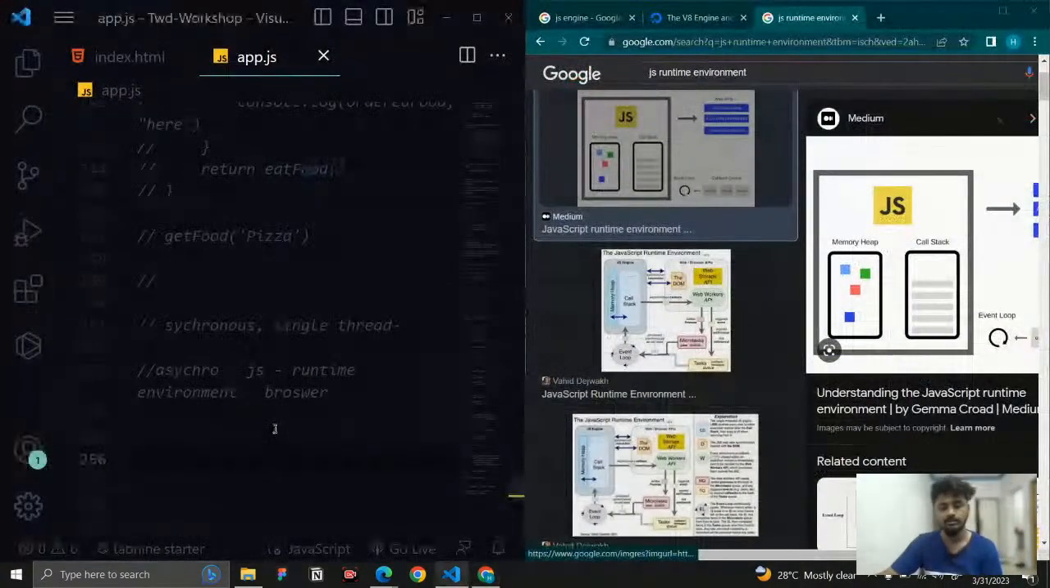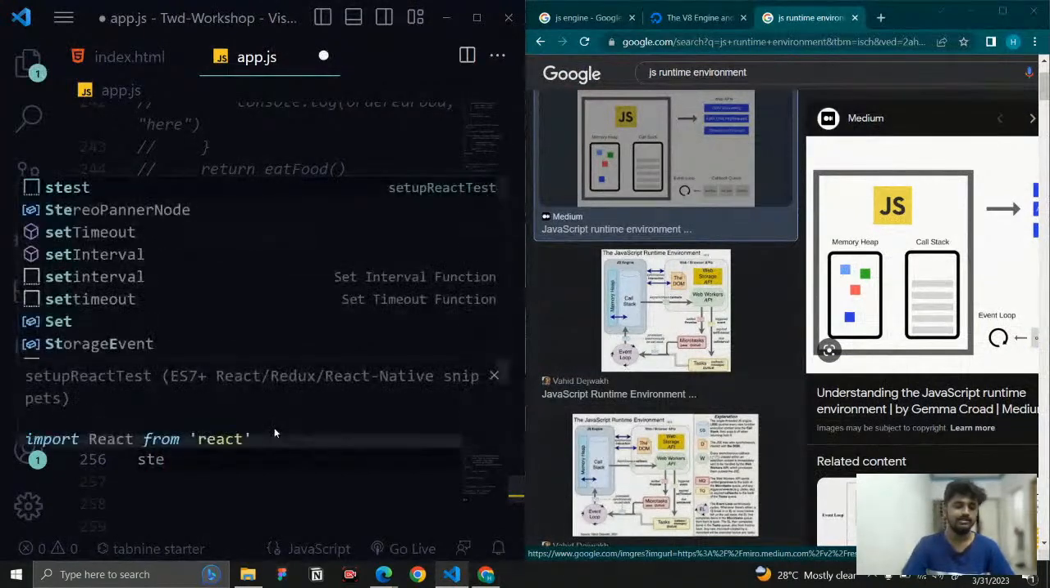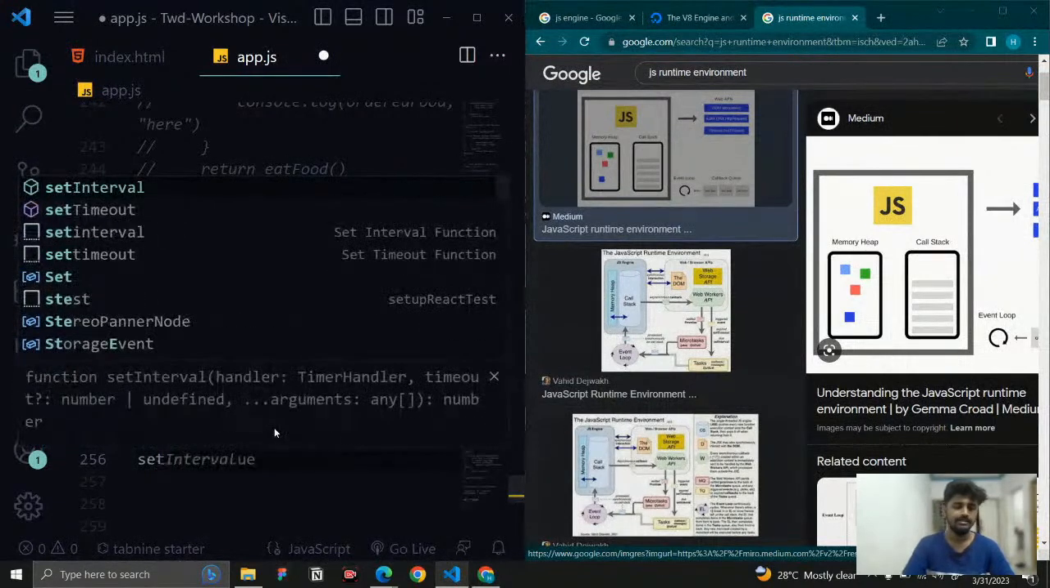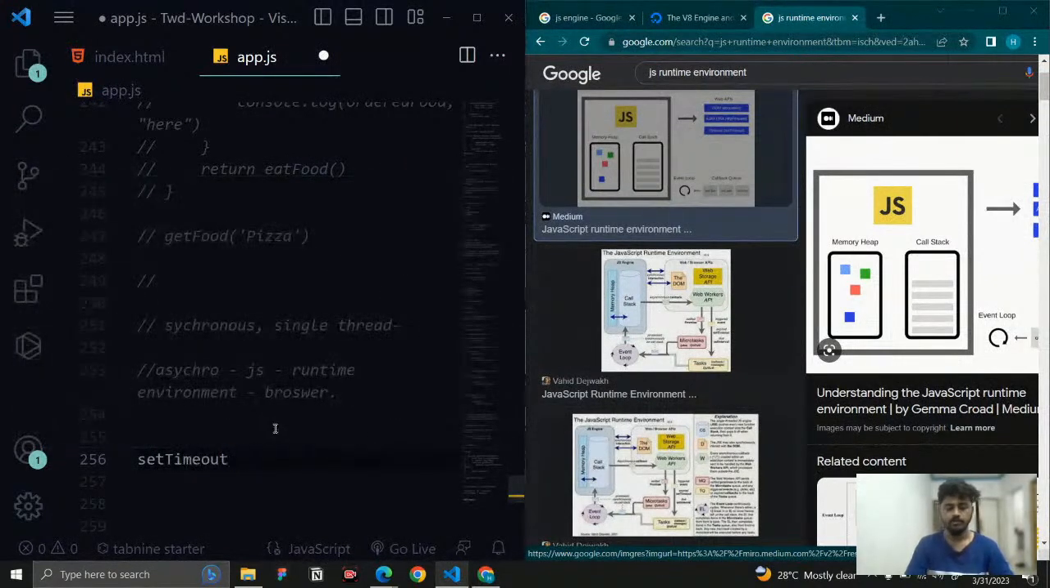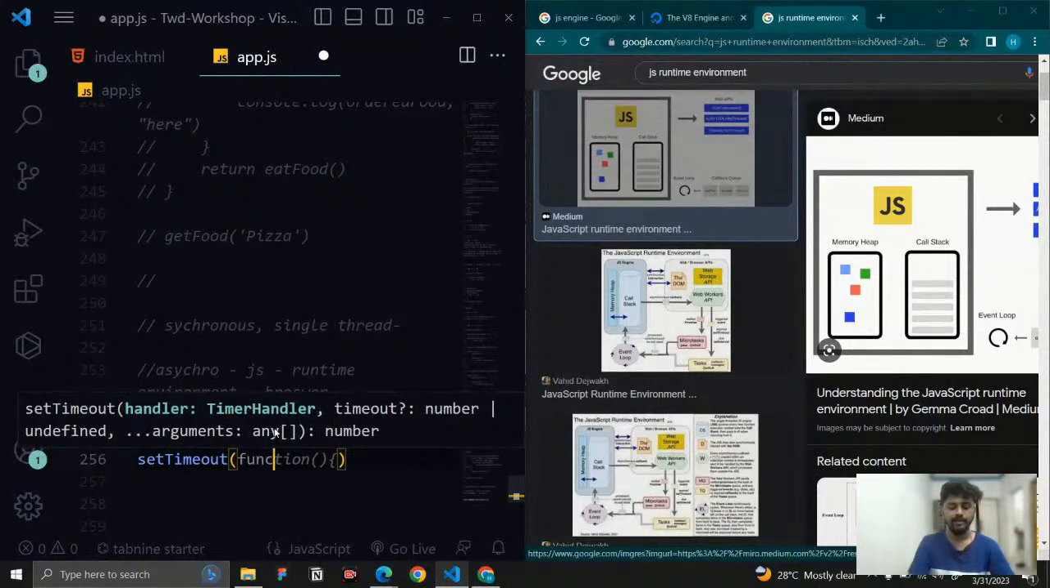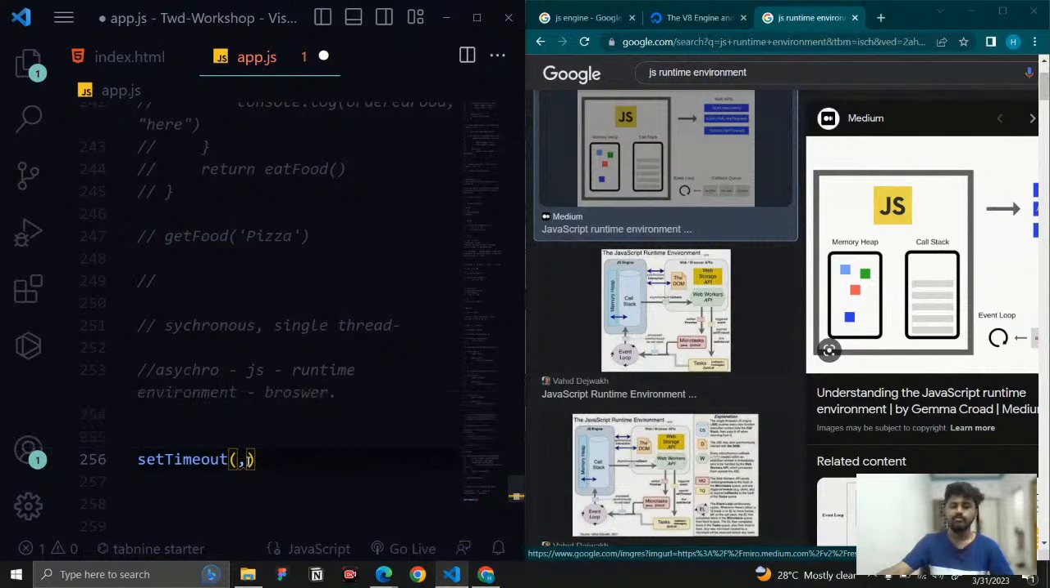For example, right now let me see what a timer is and how we can work with it. We have two types of timer: setTimeout and setInterval. Let me see what setTimeout is. I'm going to create a setTimeout, and it takes a function. It has two parameters. The first parameter is a function, and the second parameter is a number of milliseconds, that is, how long I need to delay the function before it executes.